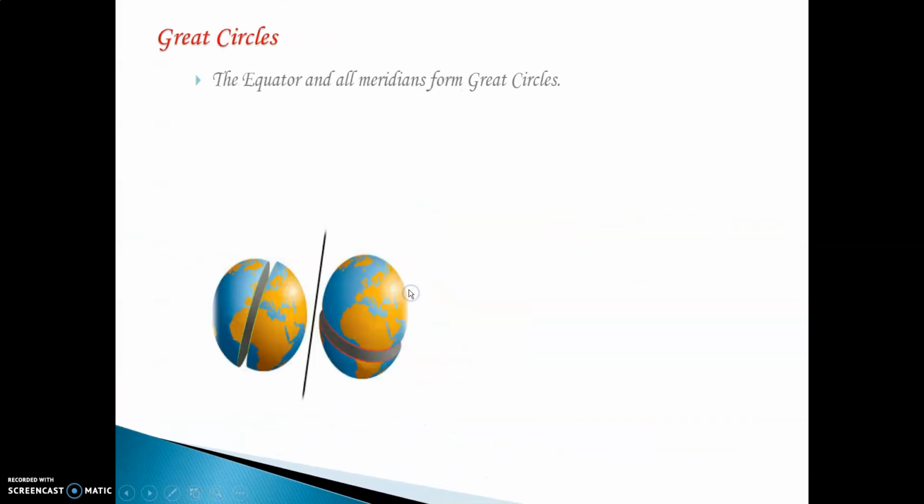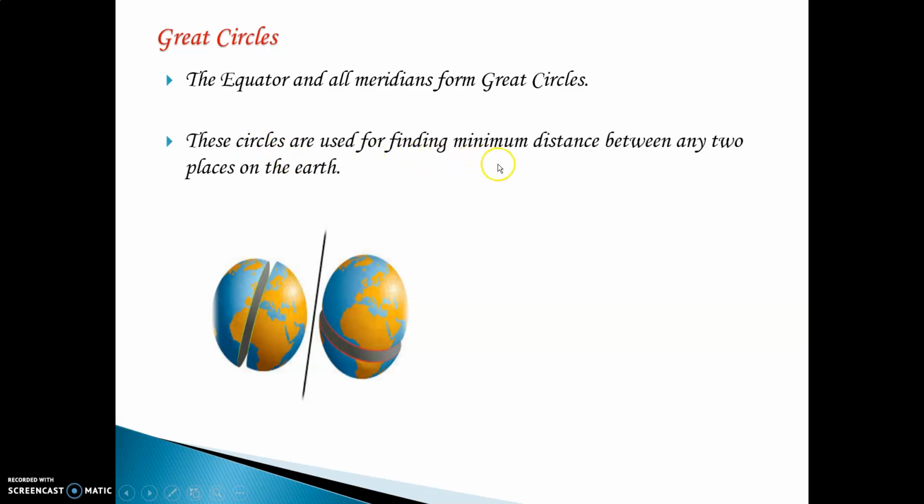Now what are great circles? You can see over here the equator and all the meridians form great circles. This is the equator and this is the prime meridian. Together our earth looks like a circle. Therefore it is called a great circle. They are used for finding the minimum distance between any two places on the earth.